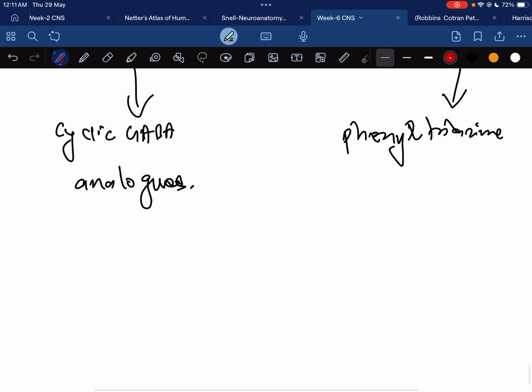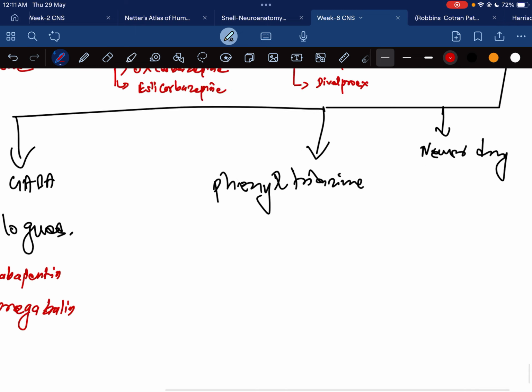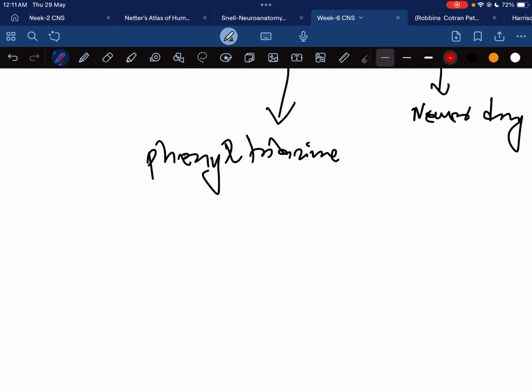After that are the cyclic GABA analogs. In the cyclic analogs there is gabapentin, and after that pregabalin. Then when we look at the phenyltriazine, in the phenyltriazine there is one drug, lamotrigine.